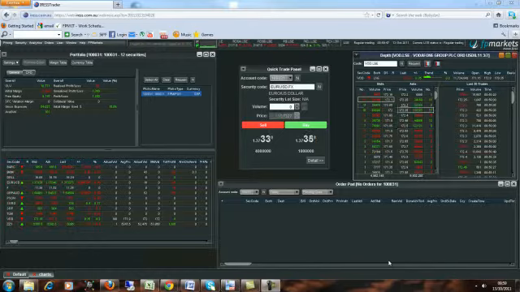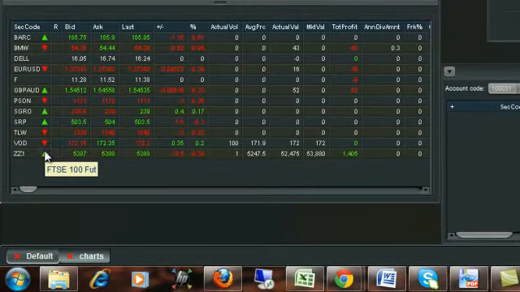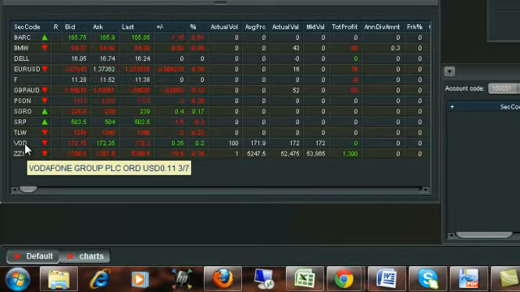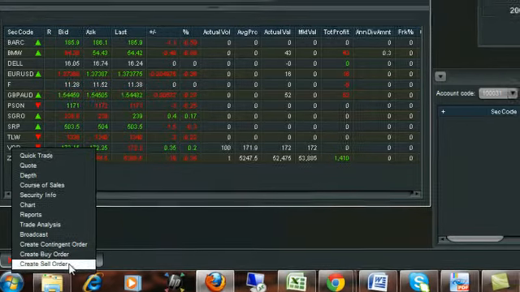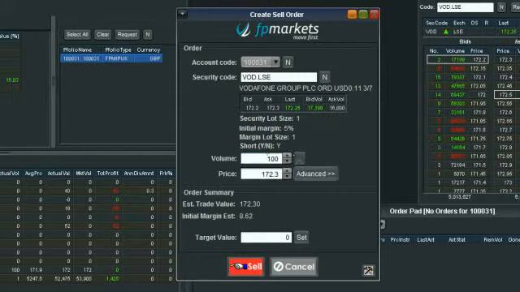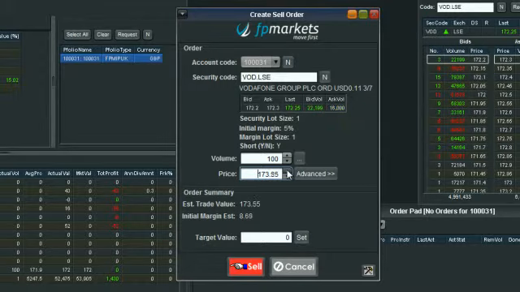Now to exit this Vodafone, just to show you in more detail how the depth works, we're going to place a limit sell order on that Vodafone position we have. So if I head down to my portfolio window, you can see the position we've already got there. The best way to open a sell order, or especially to exit a position, a lot of people like to right click on the position in their portfolio and simply select create sell order. So it will automatically fill out that we're holding 100 and it will select the stock and our account number for us. In this case, I'm actually going to place our sell order a fair way away from the market to show you how you'll sit in the market depth.